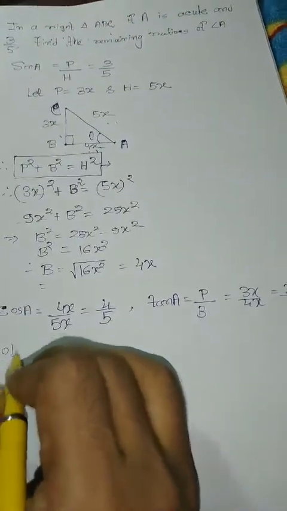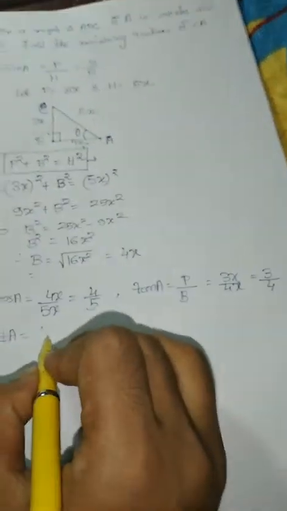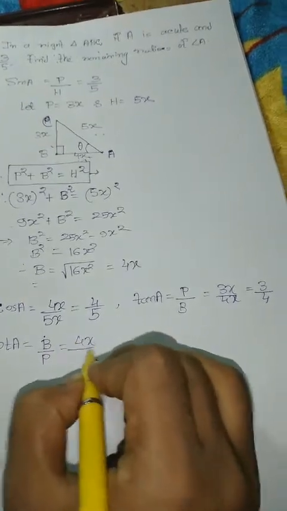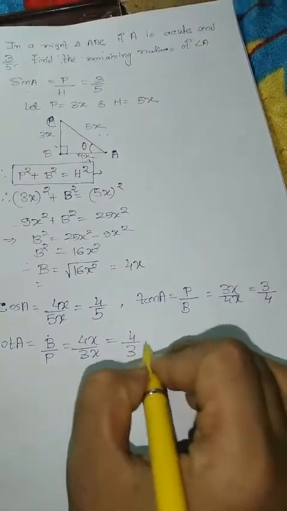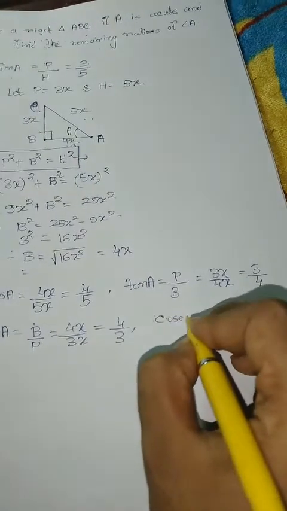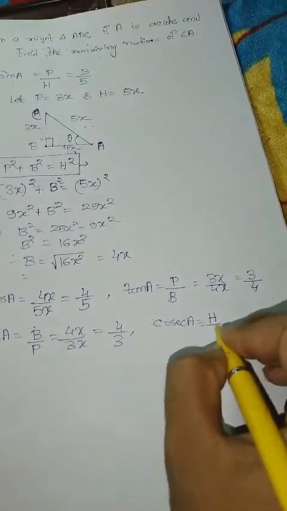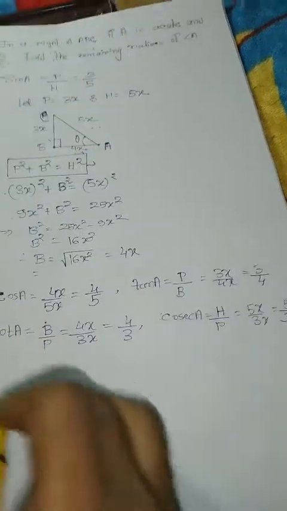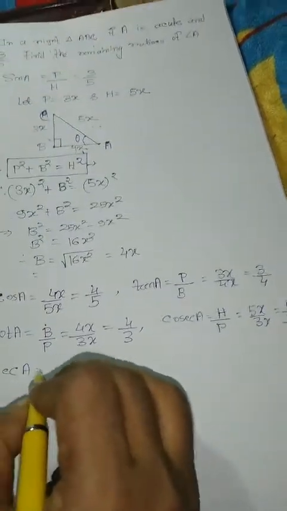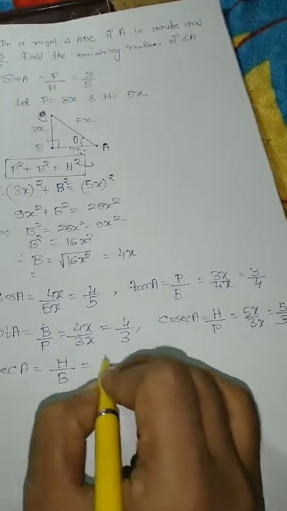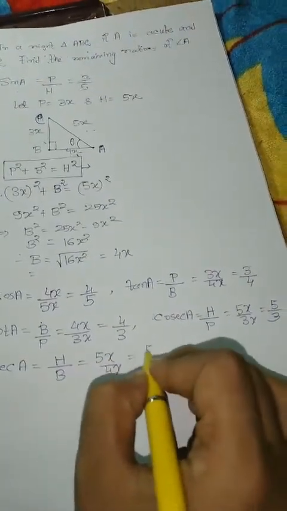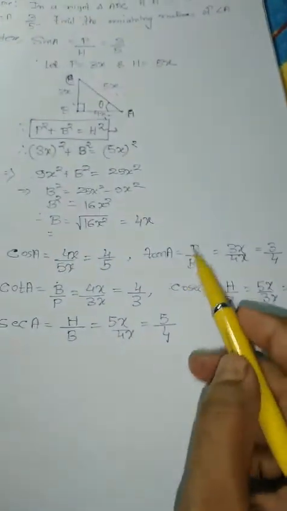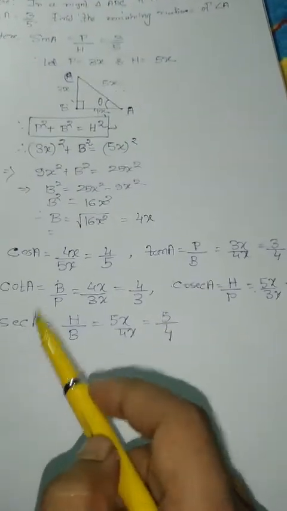Next cot A is equal to base by perpendicular, 4x by 3x, which is 4 by 3. Next cosec A is equal to hypotenuse by perpendicular, 5x by 3x, which is 5 by 3. Next sec A is equal to hypotenuse by base, 5x by 4x, which is 5 by 4.